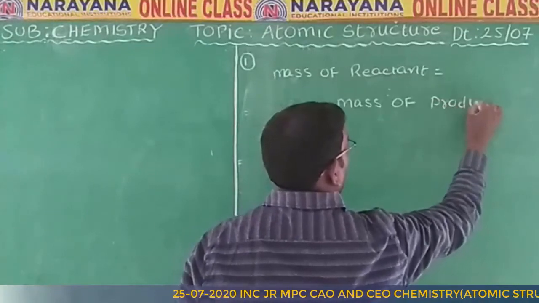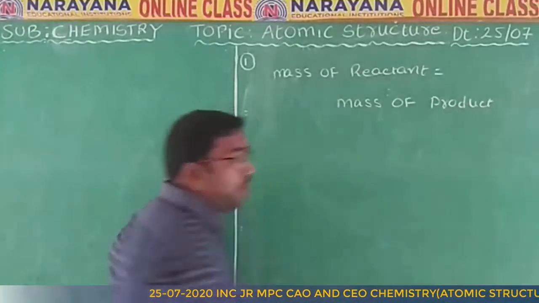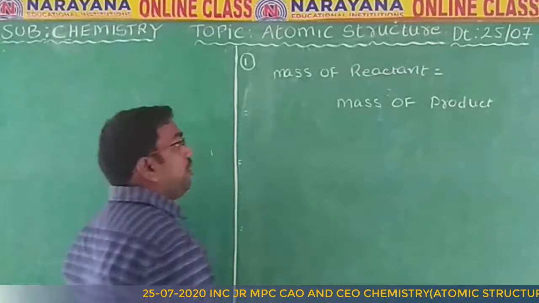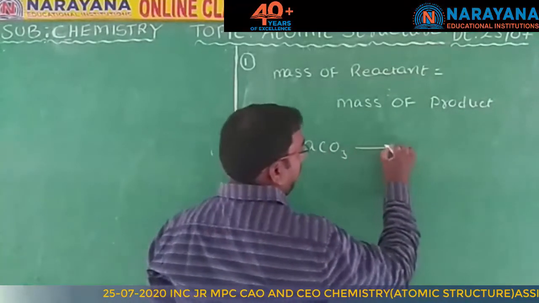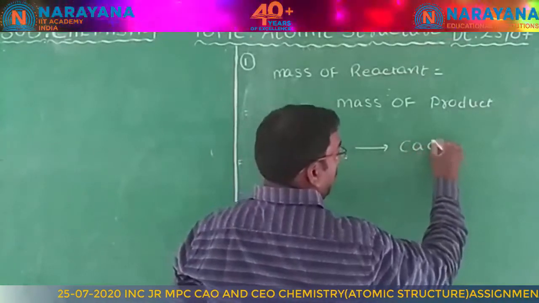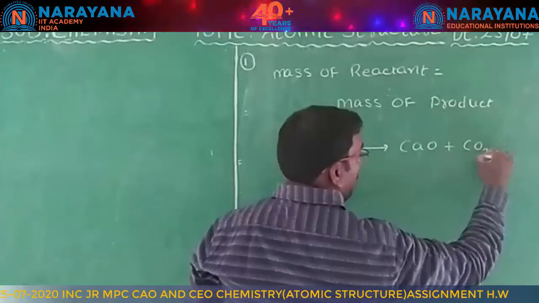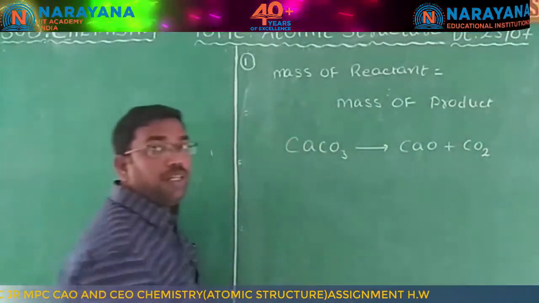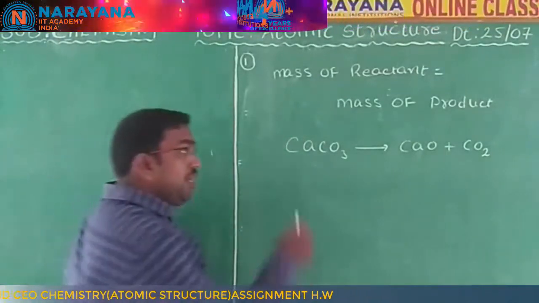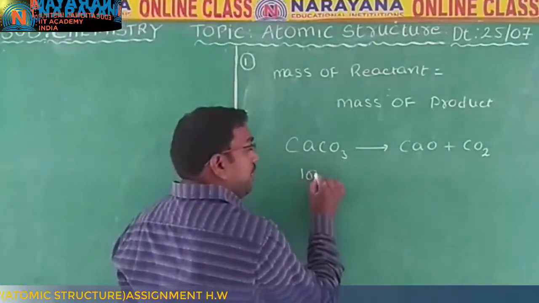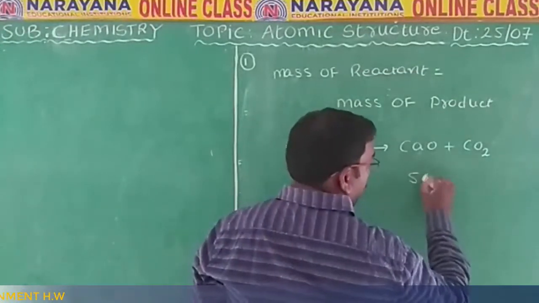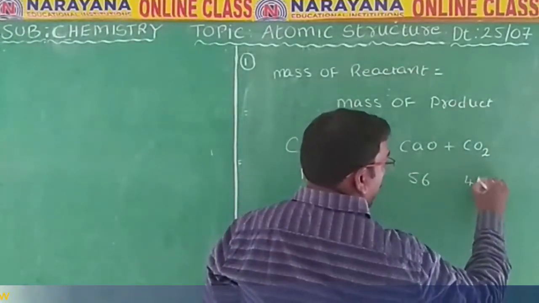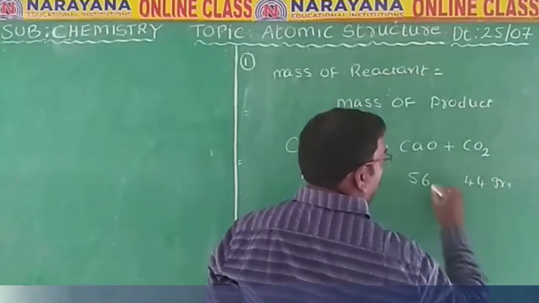For example, when you take calcium carbonate, on its decomposition it gives calcium oxide and carbon dioxide. Here, calcium carbonate's mass is 100 grams, calcium oxide is 56 and carbon dioxide will be 44 grams.